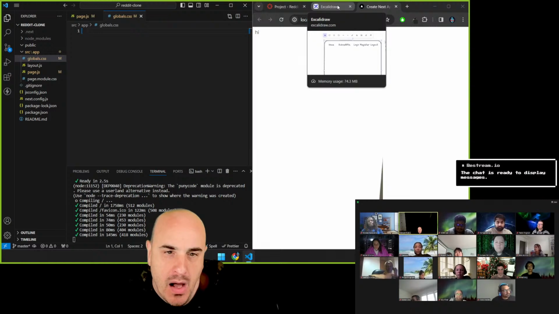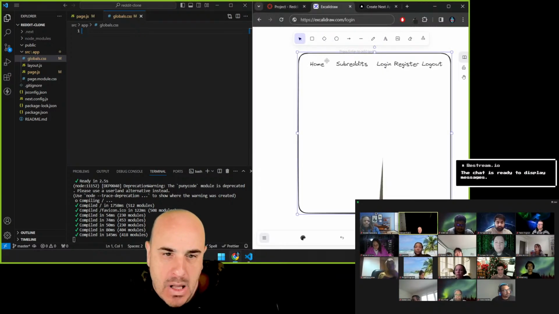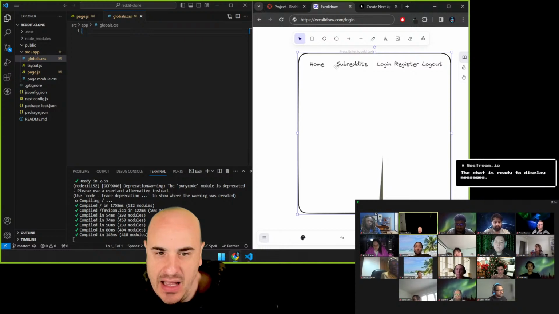So, I guess first let's work on what we're going to call the nav bar, right? So the nav bar is a little bit unique. No matter what our path is, I want the nav bar to always show up.